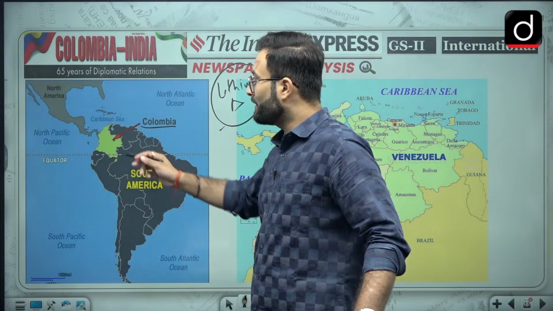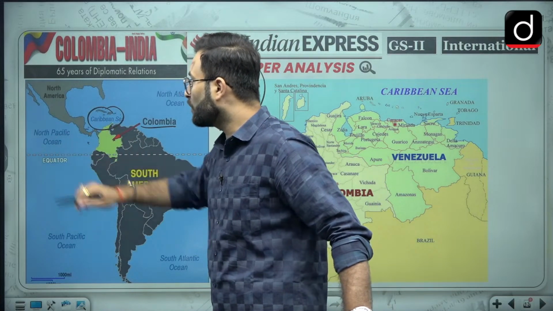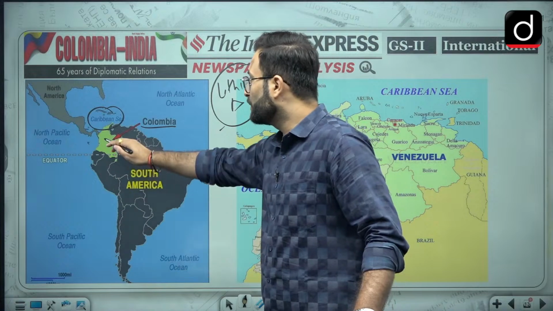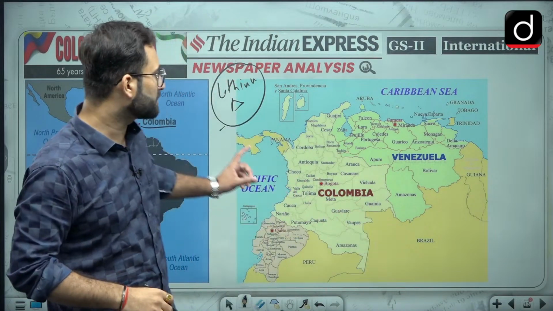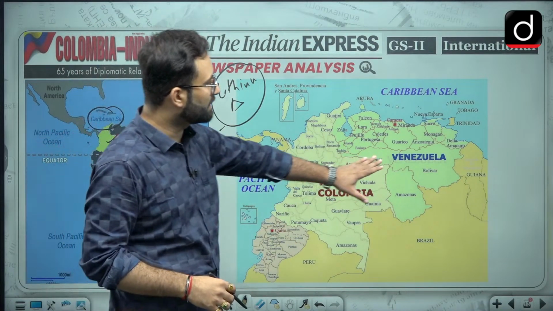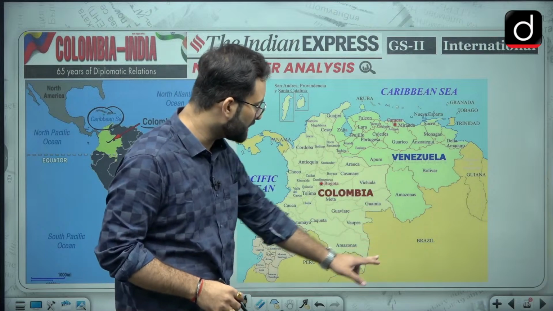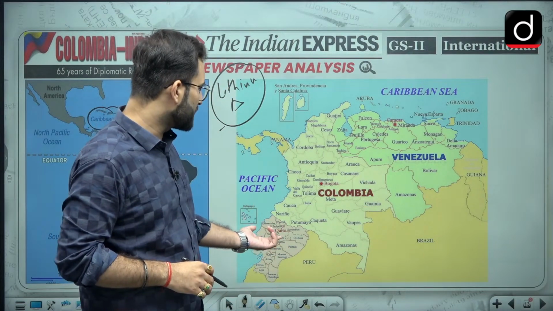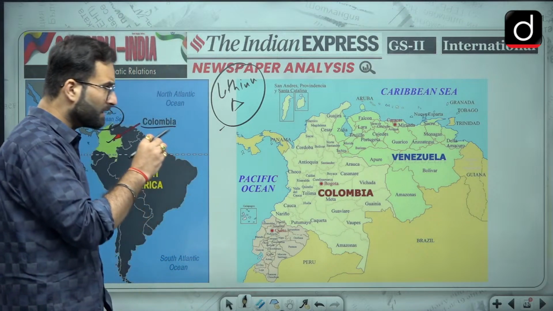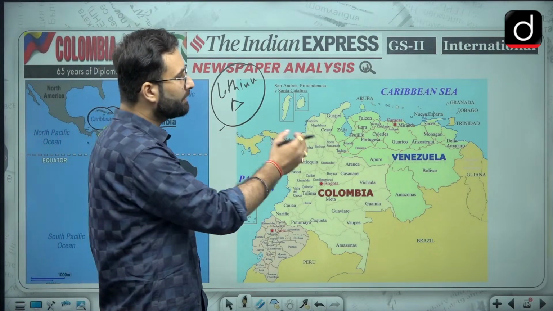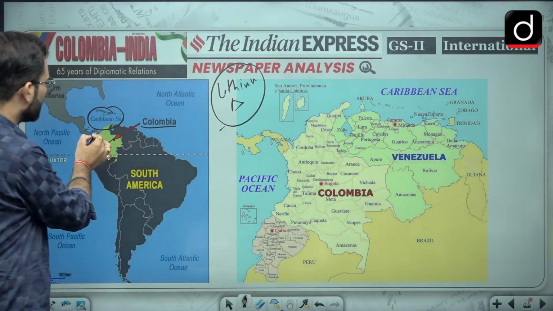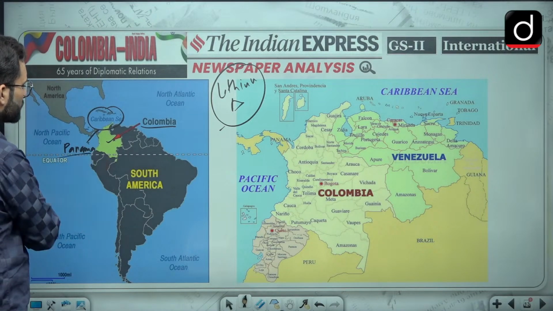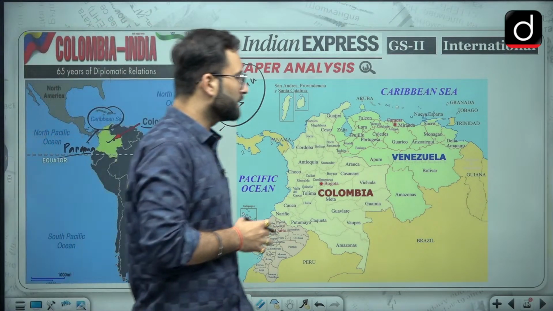It is having boundary with the Caribbean Sea as well as the North Pacific Ocean over here. When we are talking about the equator, which is also passing through Colombia over here. When we are talking about the borders of the Colombia, this side we have Venezuela, here we have Brazil, and here we have Peru. This is Quito. So you can remember, other than that, when we see the northern side over here, that is basically Panama. So that you can remember, that is about Colombia.